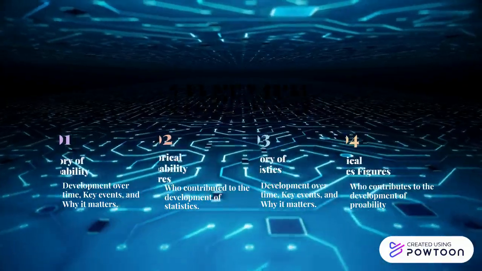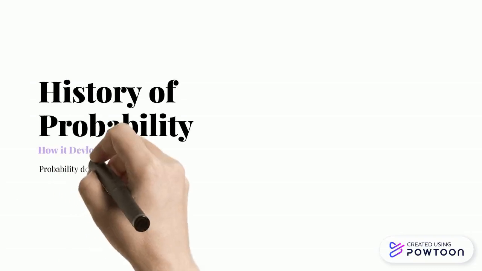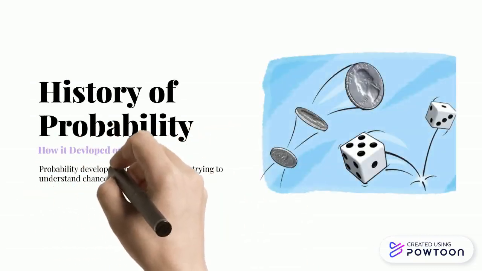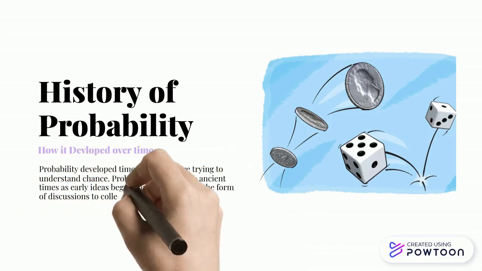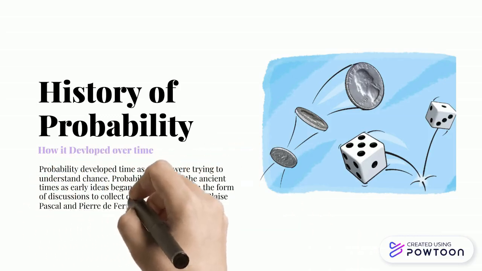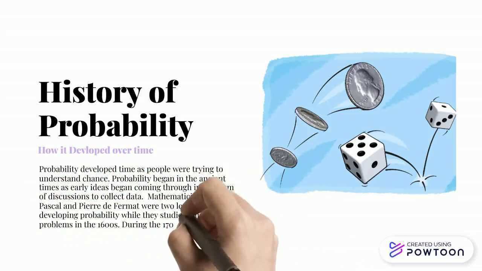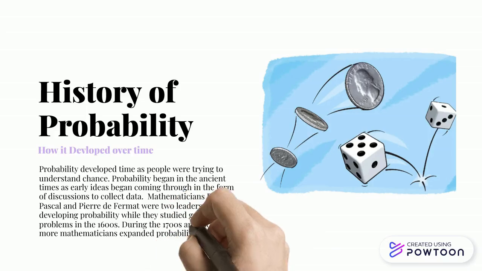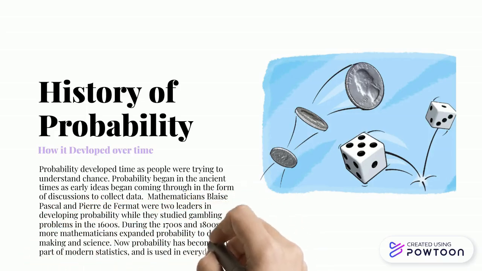Beginning with the history of probability, probability really began a long time ago as people were trying to understand what chance was. So mathematicians like Blaise Pascal and Pierre de Fermat really started looking into gambling problems. These gambling problems led to a really big push for probability to be pushed into the math field, and it is now used in science and decision making.